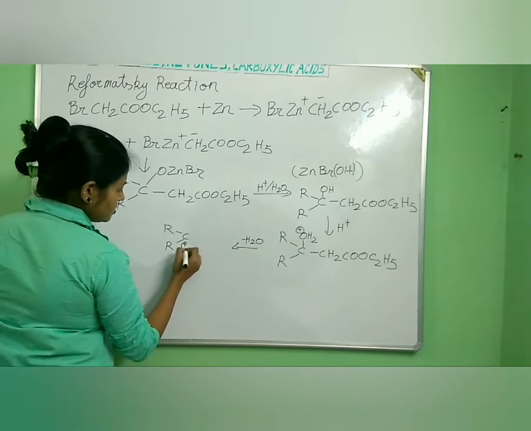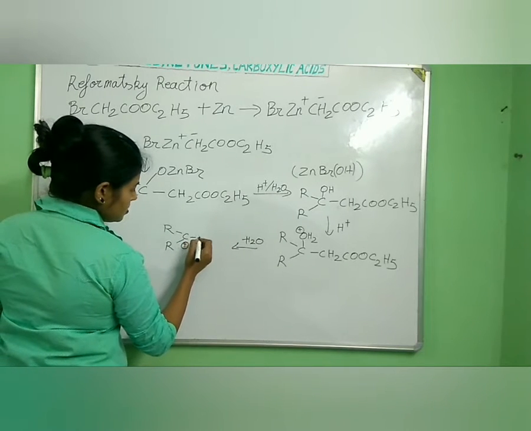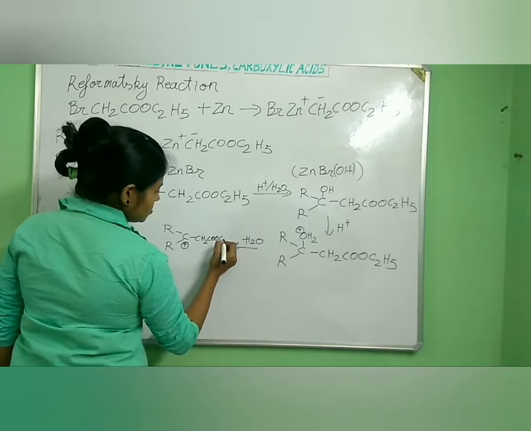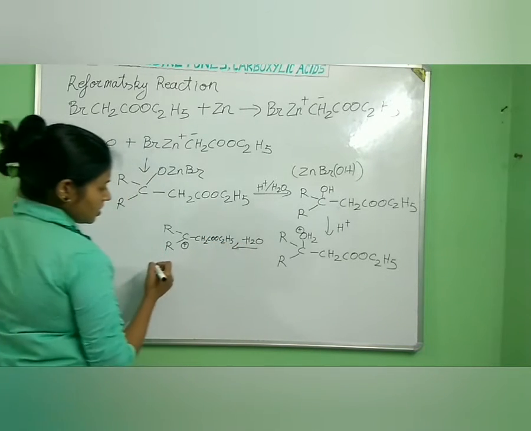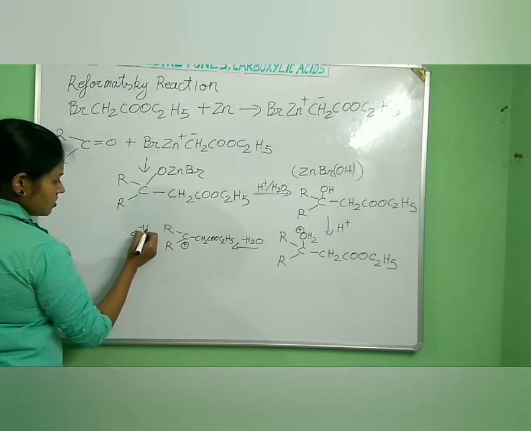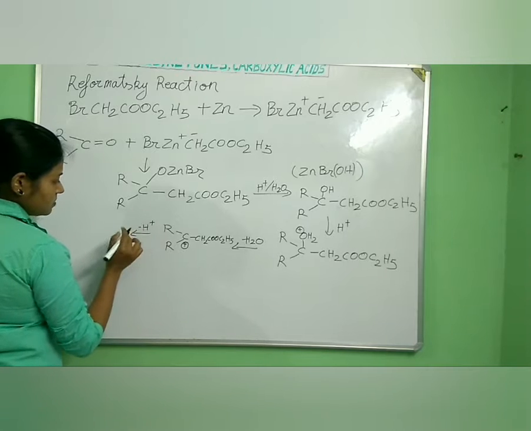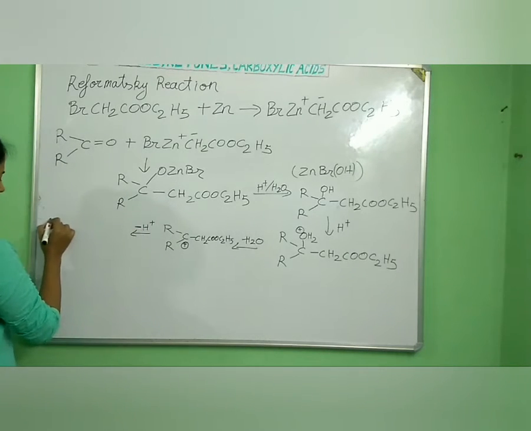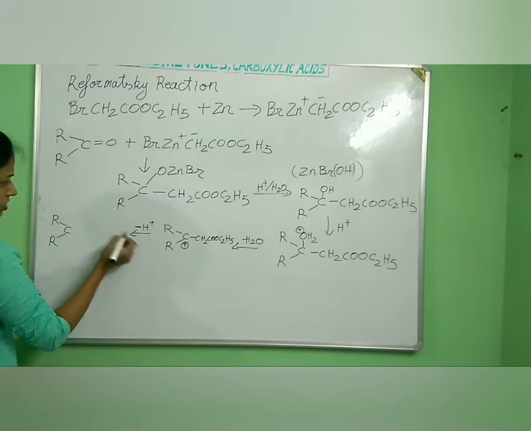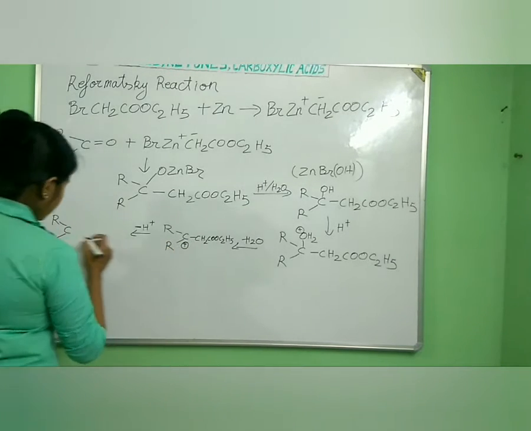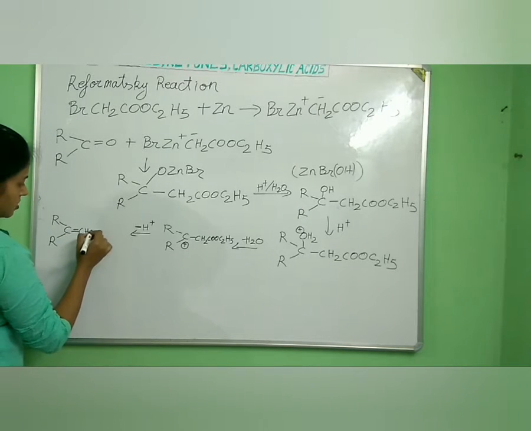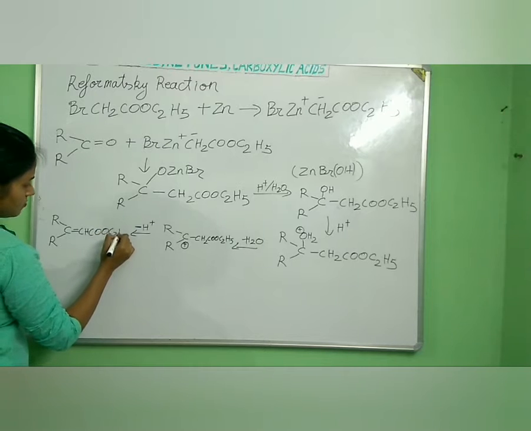There will be one positive charge developing here, and CH2 and COOC2H5. Now there will be removal of one H+ from here, again the removal of one H+ from here. So in the next step we will be getting an unsaturated ester, because there will be removal of positive charge from here, double bond CH, COOC2H5.